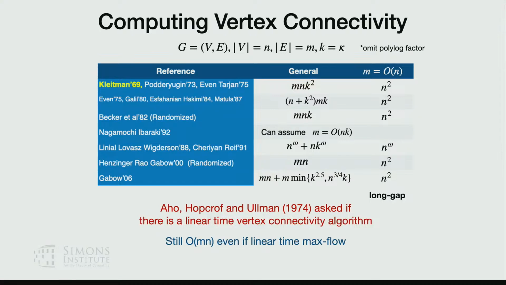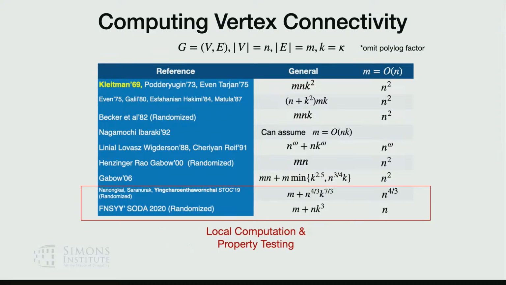The first result we show is that for small connectivity, we managed to break the quadratic barrier. In fact, we can get nearly linear time. I just wanted to mention that the key new ingredient that makes this progress possible is the paradigm of local computation and property testing, which was introduced in this area.